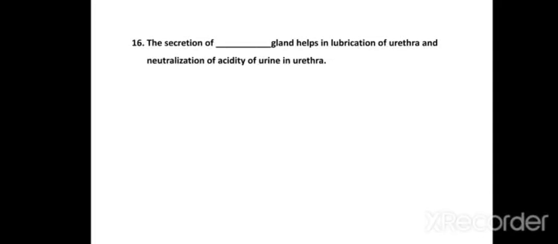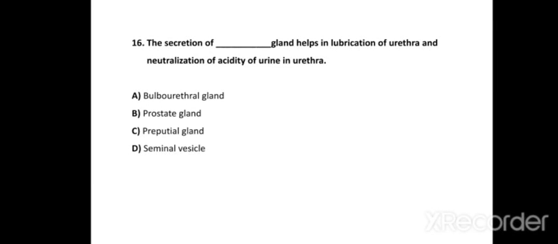Next one, the secretion of the dash gland helps in lubrication of urethra and neutralization of acidity of urine in urethra. Which of the following glands helps in neutralization of acidity in urethra? Options are A, bulbourethral gland; B, prostate gland; C, preputial gland; and D, seminal vesicle.